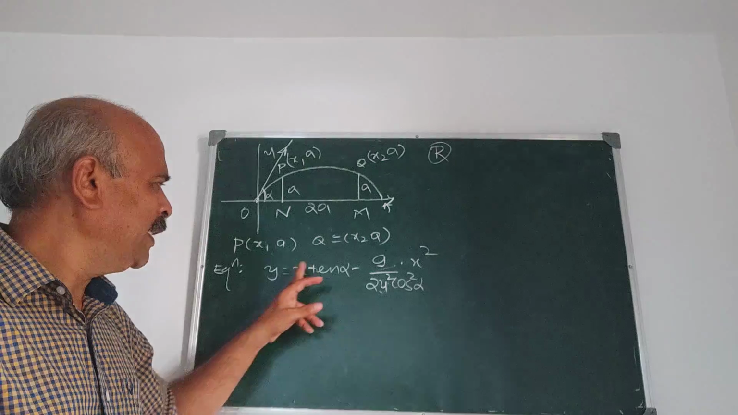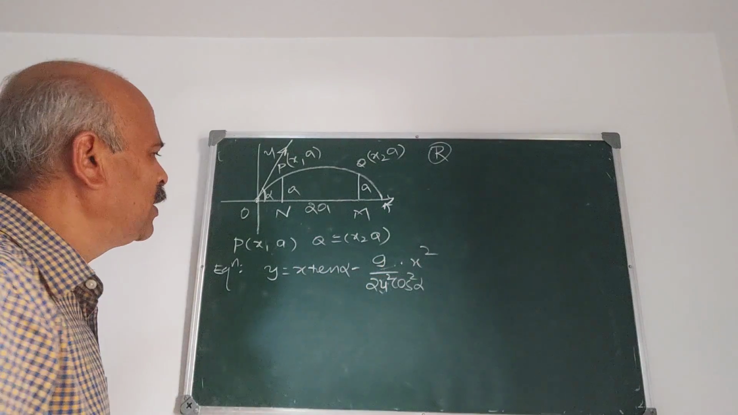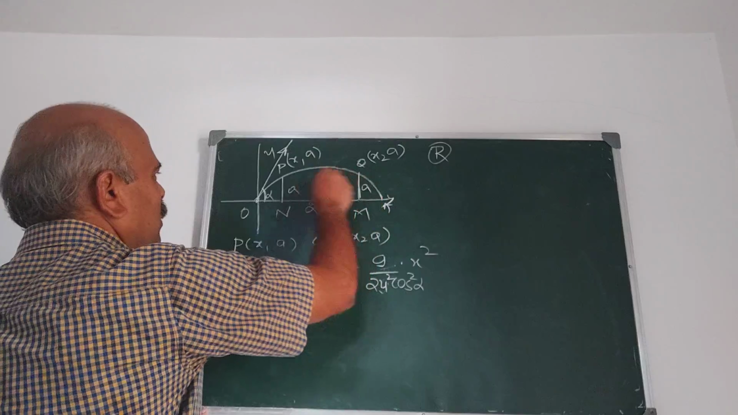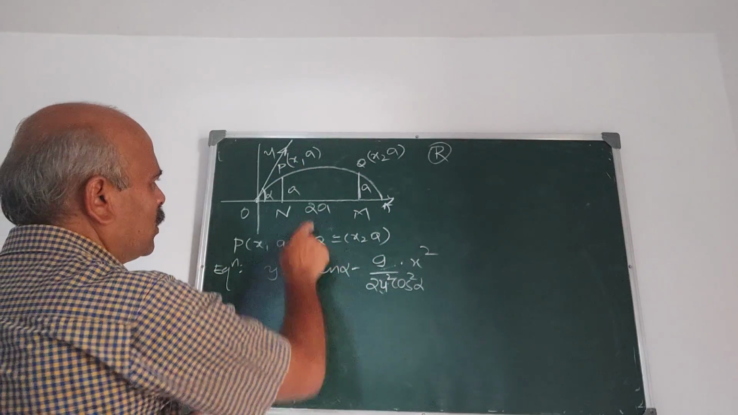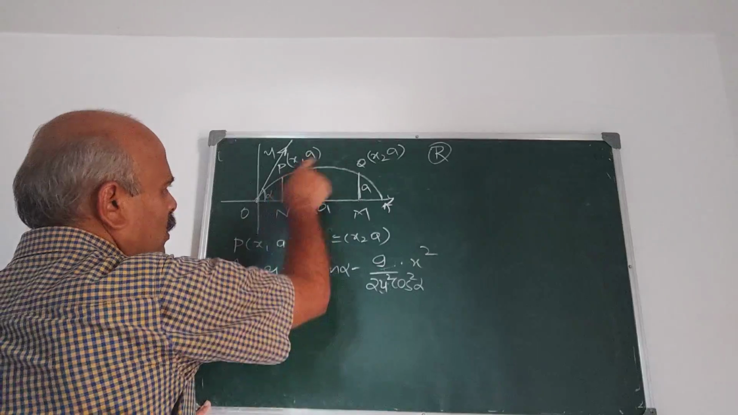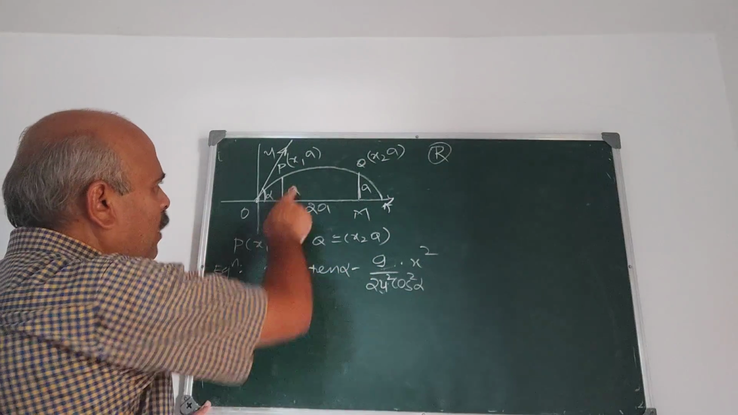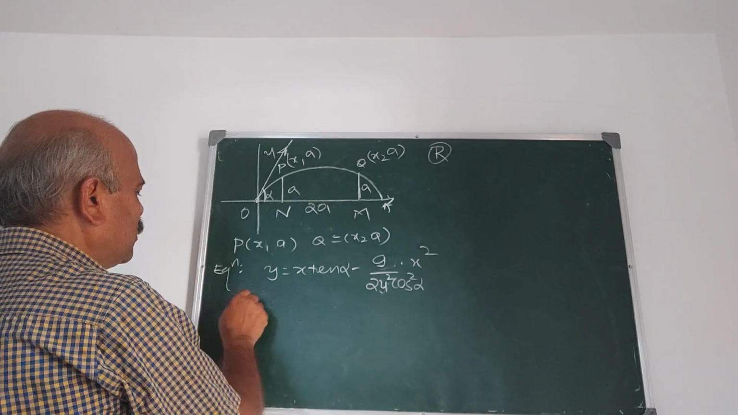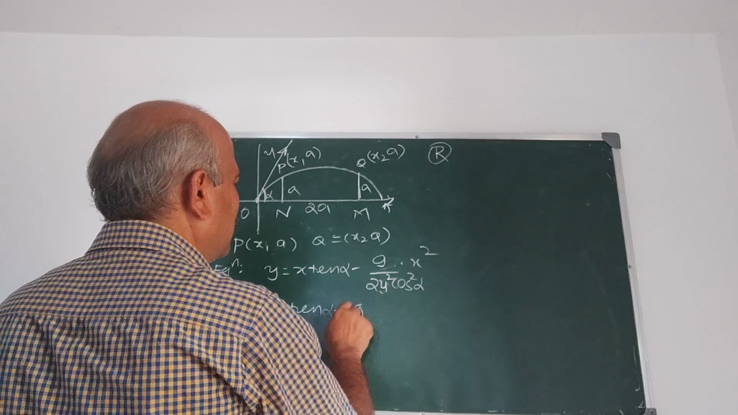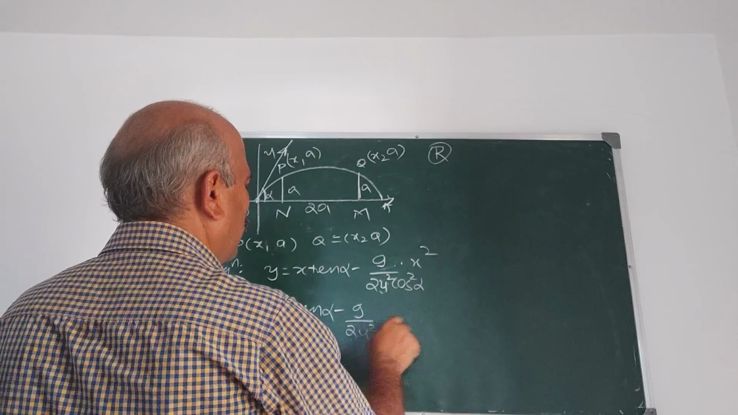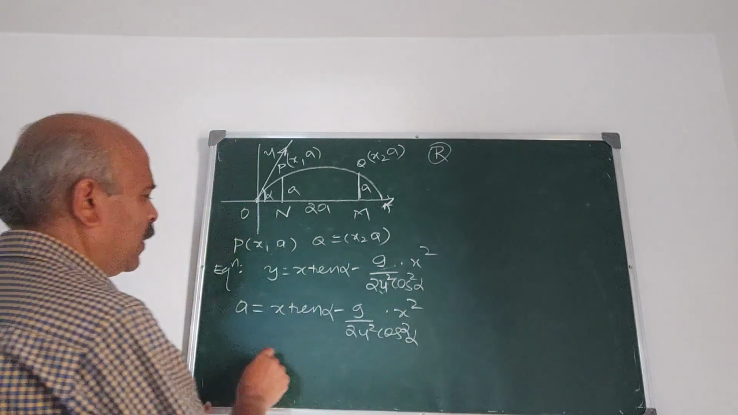Now we start with this. y is x tan alpha minus g by 2u square cos square alpha into x square. What is fixed here? y is fixed in this equation. y is same. Therefore, since P and Q both lie on this trajectory given by this equation, and the y coordinate is same, we substitute y is equal to a. a is equal to x tan alpha minus g by 2u square cos square alpha into x square.